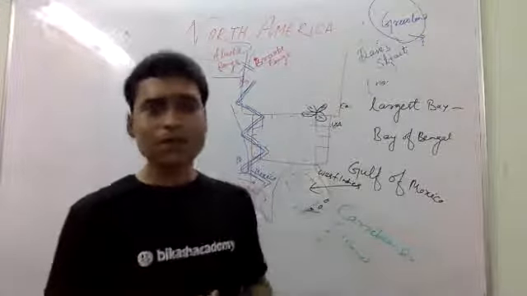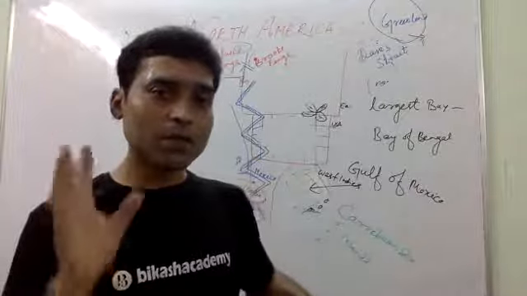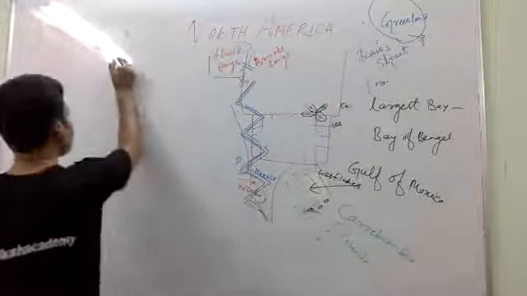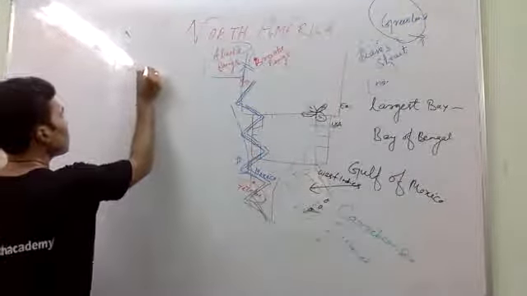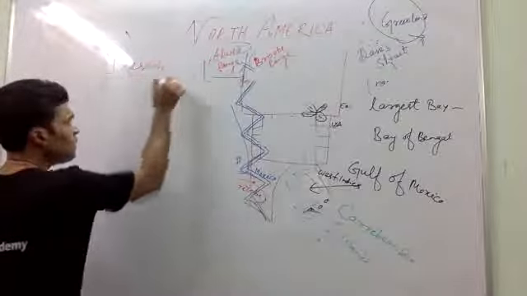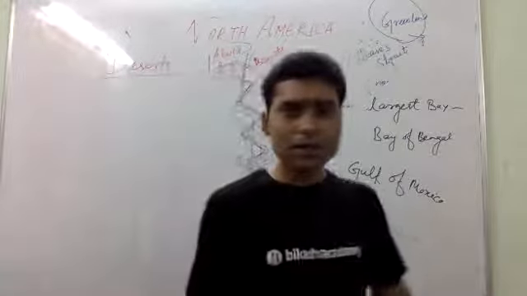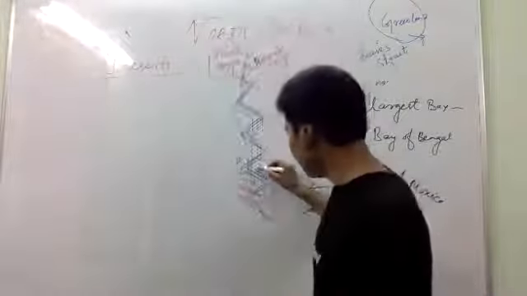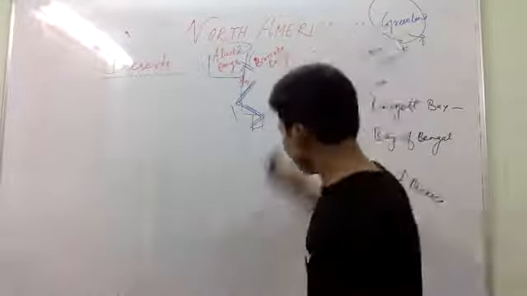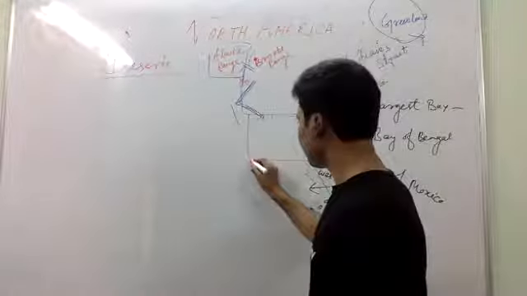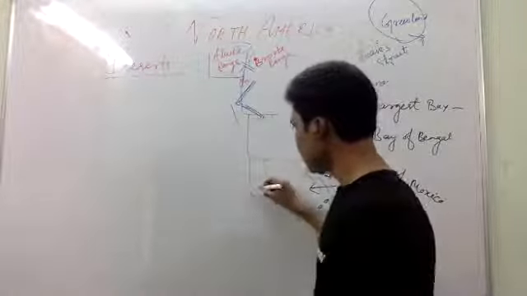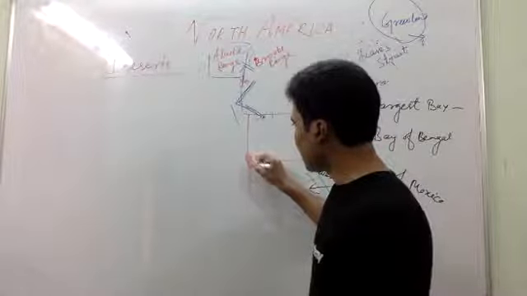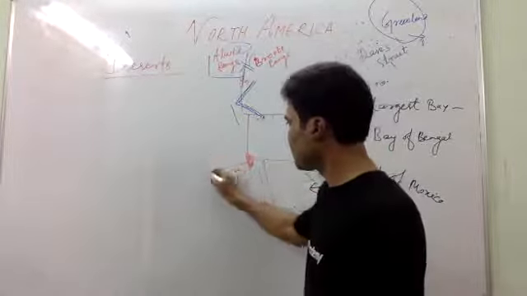Now we'll discuss the deserts of North America. The most important desert is found here in this region. In this region, you will find one desert. We call this actually Sonoran Desert.